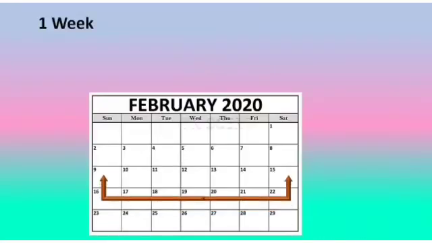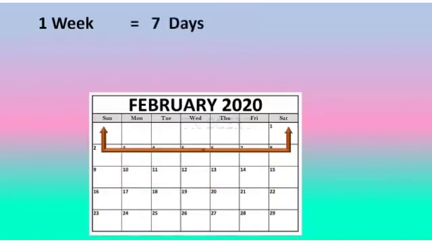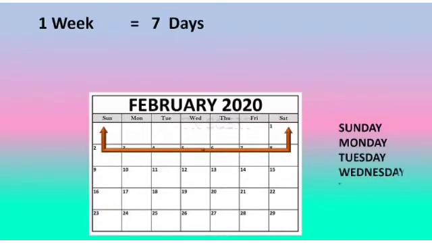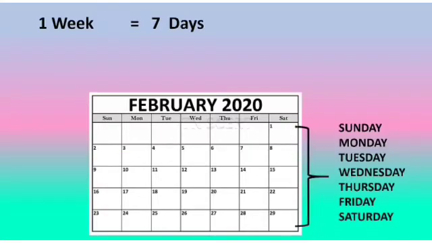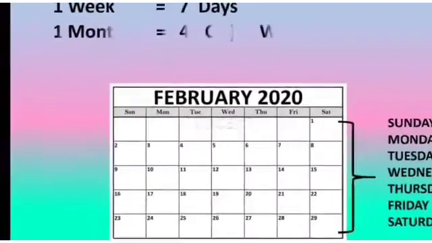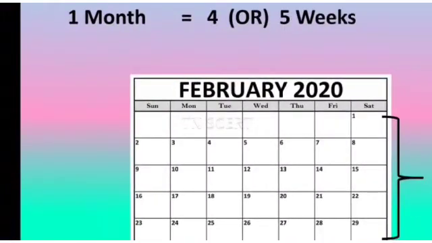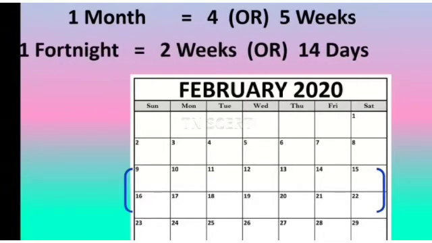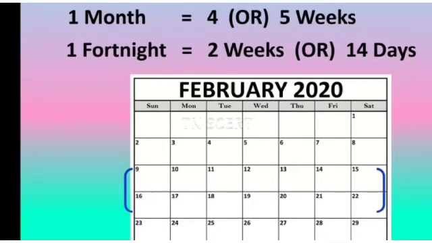There are 7 days in a week and they are Sunday, Monday, Tuesday, Wednesday, Thursday, Friday and Saturday. 1 month consists of 4 or 5 weeks. 2 weeks make a fortnight, or 14 days make a fortnight.